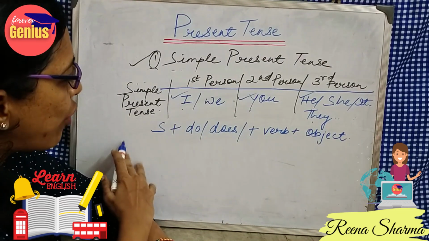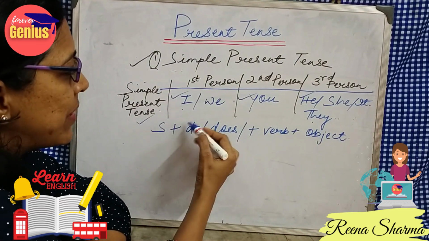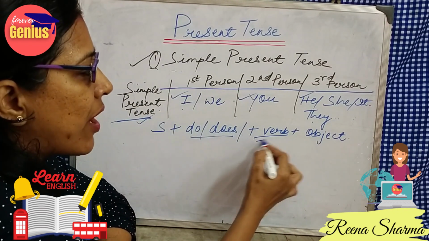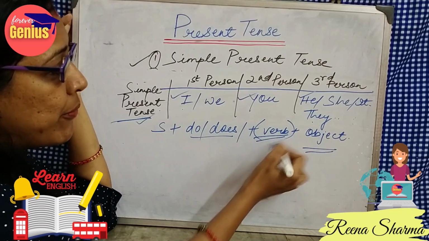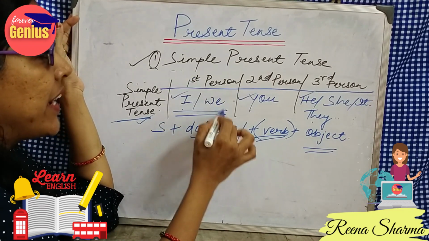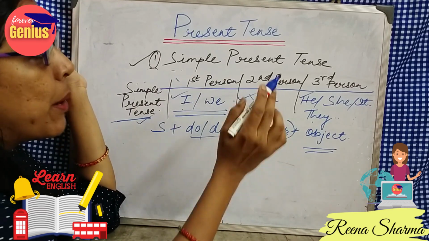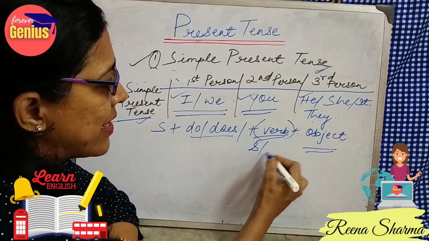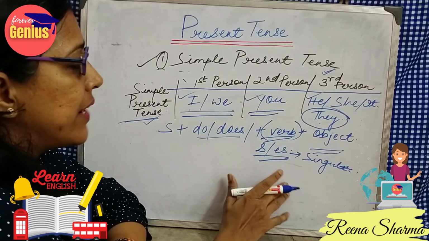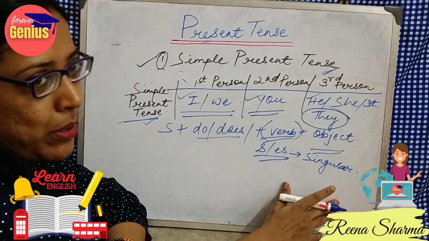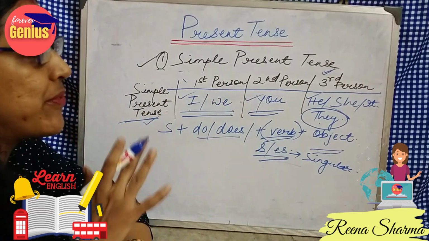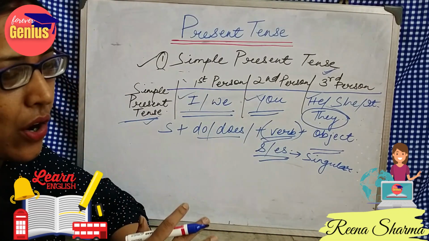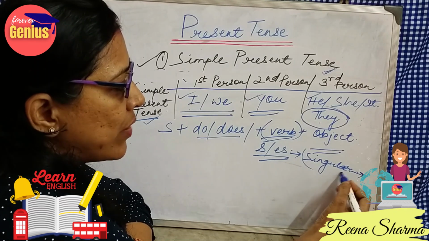So what will be the form of the sentence? Subject plus do or does, because it is simple present tense, plus the verb plus object. The verb will be the same in the case of first person and second person, but when it is the third person, the form of the verb will change into s or es accordingly. If the subject is singular, the verb will be plural, and if the subject is plural, the verb will be singular. It will be vice versa accordingly. This will be for a singular subject.